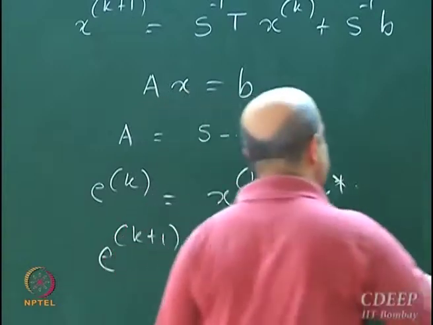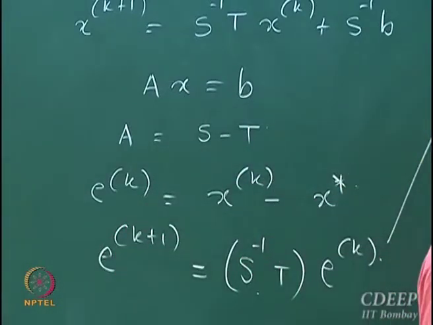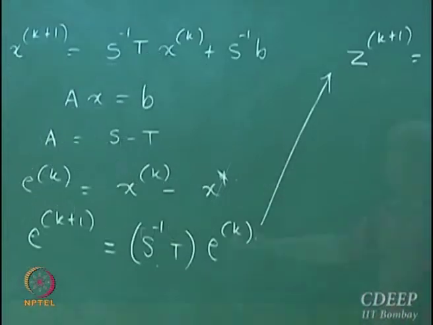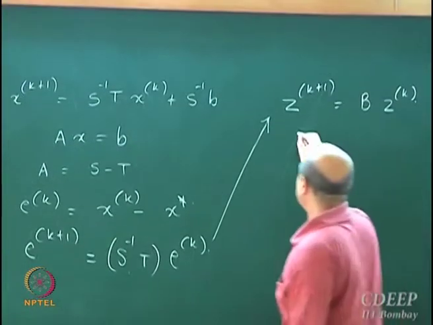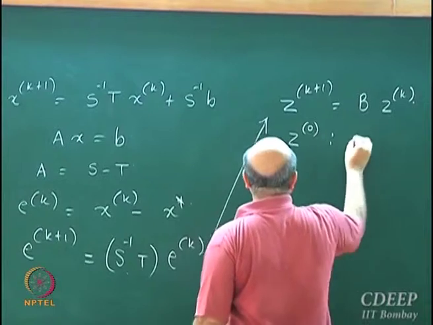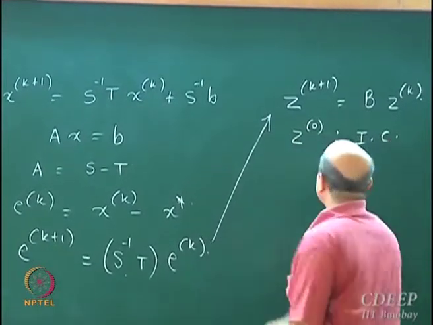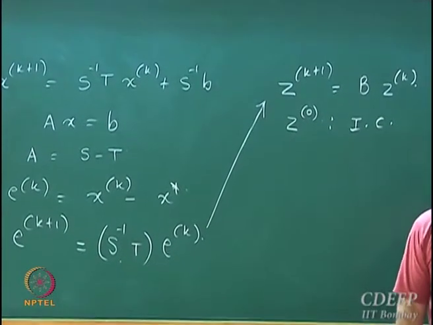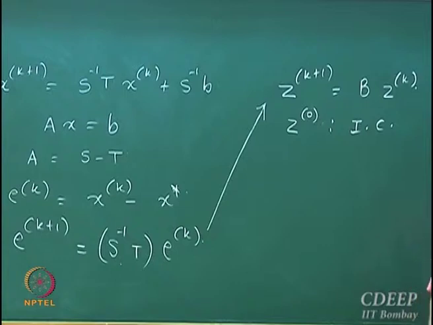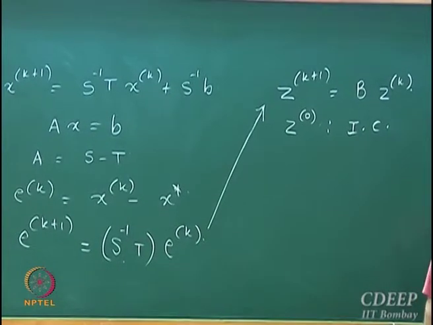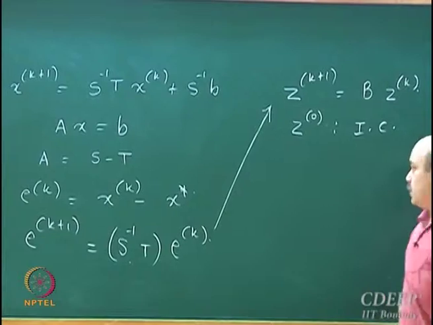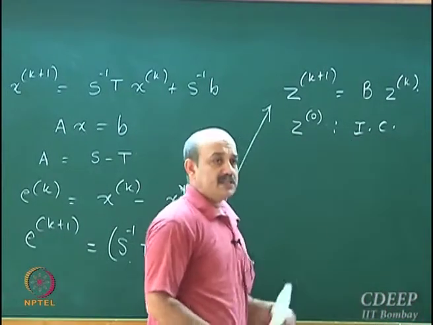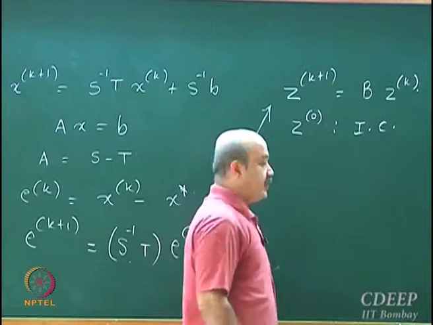Now from this we abstracted a linear difference equation problem. We said essentially we have to look at equations of this type, and z0 is the initial condition. Then we wanted to come up with a way of analyzing the asymptotic behavior of the solution as k tends to infinity. So we came up with analysis based on eigenvalues.